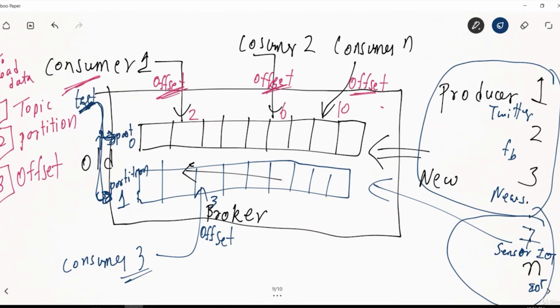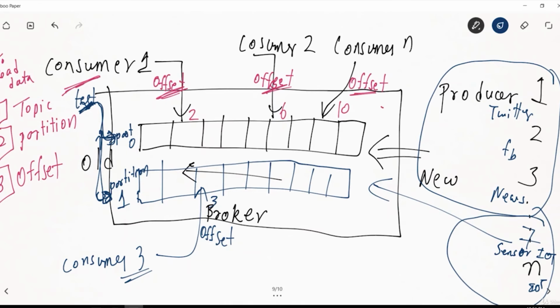Harish, I have one question. Is it possible to send different sources' data into different partitions? Suppose Twitter wants to send data to only partition 1, and another source wants to send to partition 2. Is that possible? Yes, Twitter can send the data to partition 0 as well as partition 1 as well as partition 2. Yes, it can.